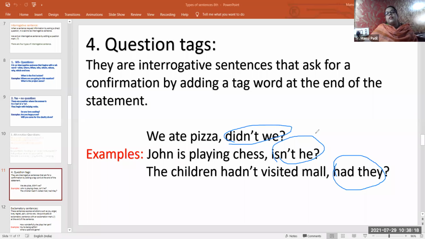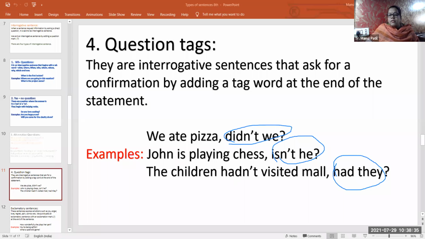So here in this interrogative sentences, we are asking for a confirmation. How are we asking for the confirmation? By adding a tag word. This is the tag word that we add at the end of the statement.